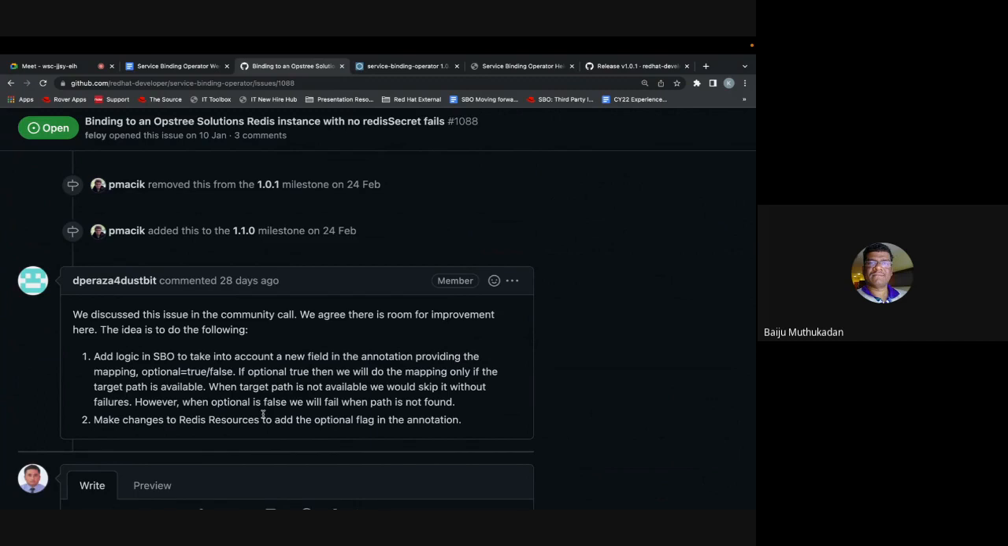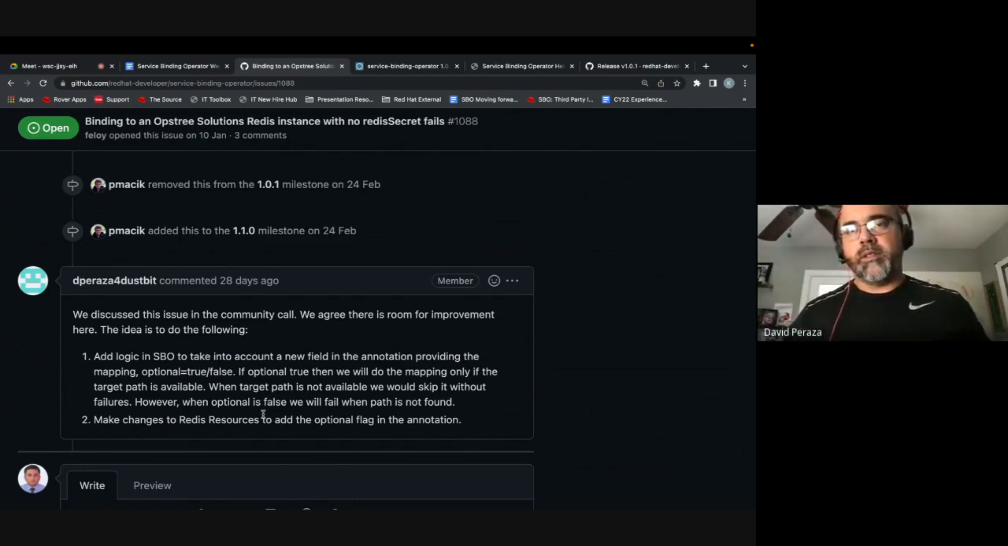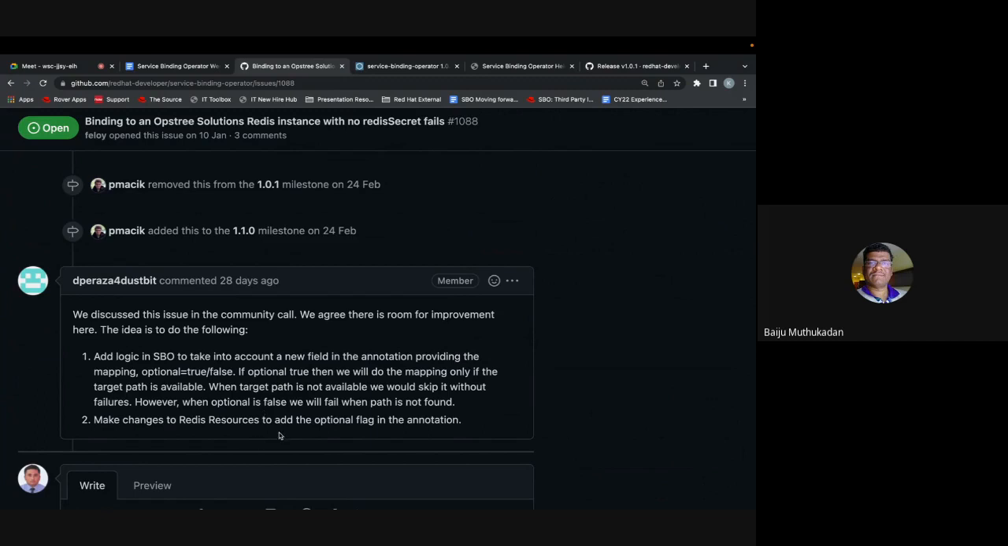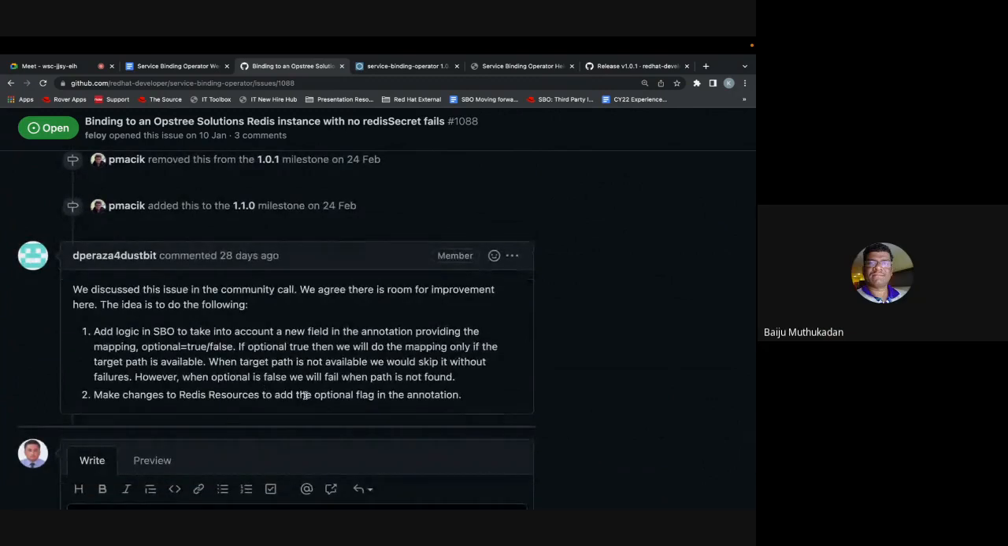Well, no, because if you don't have this optional flag, then the meaning of the mapping being there or not changes, right? It gives a different meaning to the mapping. In some cases it might be empty. Yeah, this issue I agree with.